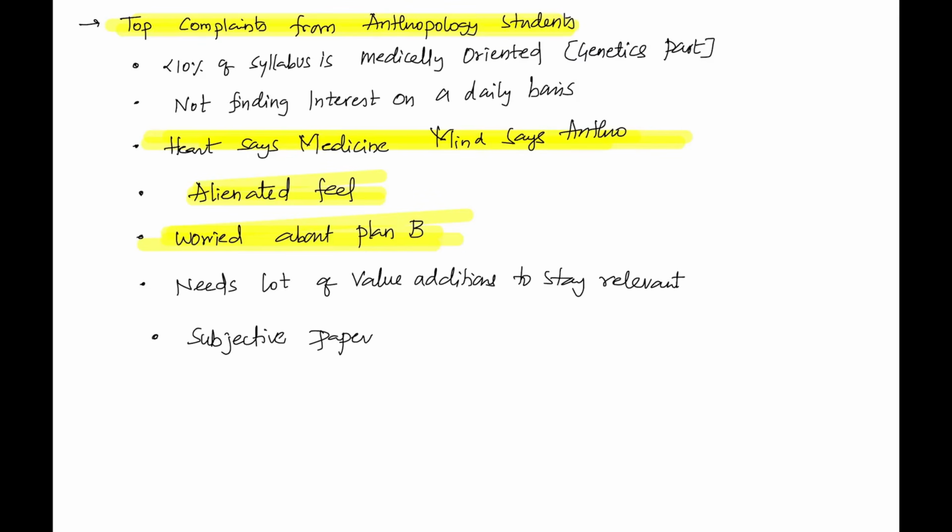Sometimes they're not finding interest in anthro, and not even 10% is medically oriented. At least the genetics part is there. Also, to stay relevant, now they require a lot of value additions, and this is not completely objective. They say some parts of it are subjective and philosophical. So these are the top complaints from anthropology students.